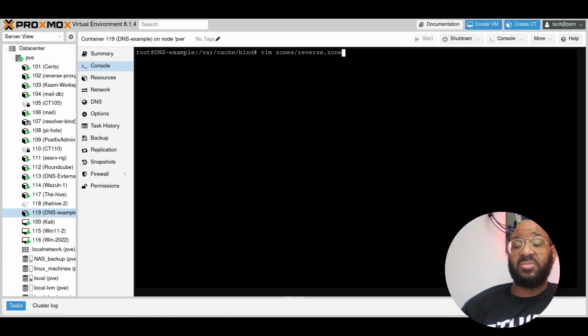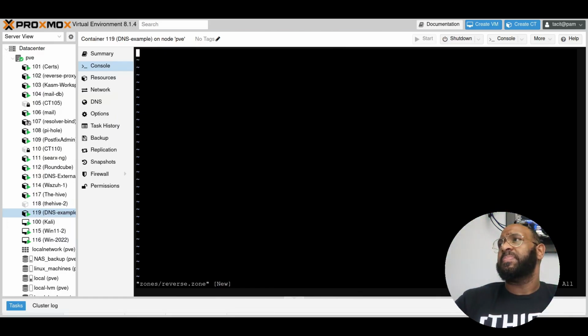Reverse.zone. Now the reason I do it this way is because reverse zones are focused on the IP address, and you only have one IP address that relates to the server you're hosting from. You only need one zone file for that. So reverse is only going to need one. So I'll put it right underneath the zone. I don't need to make an internal directory for it. Let's go ahead and do insert, and this one I will use.